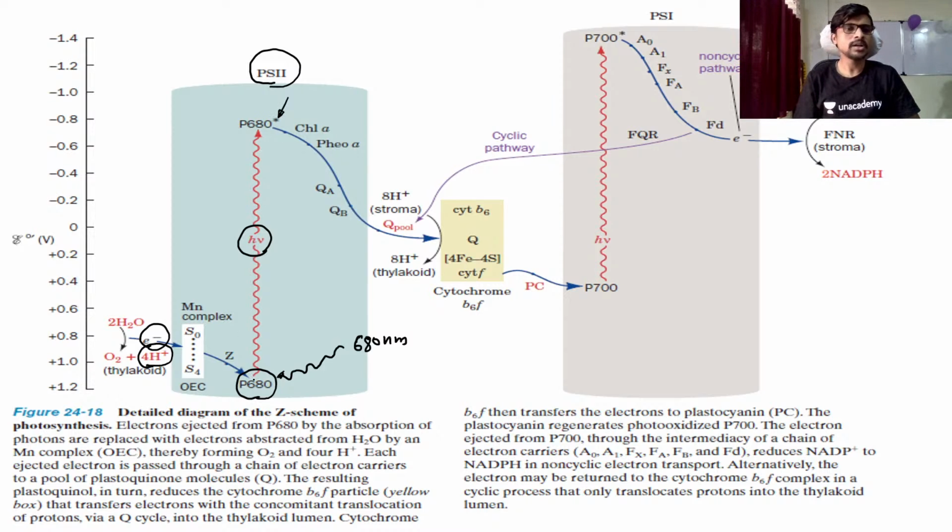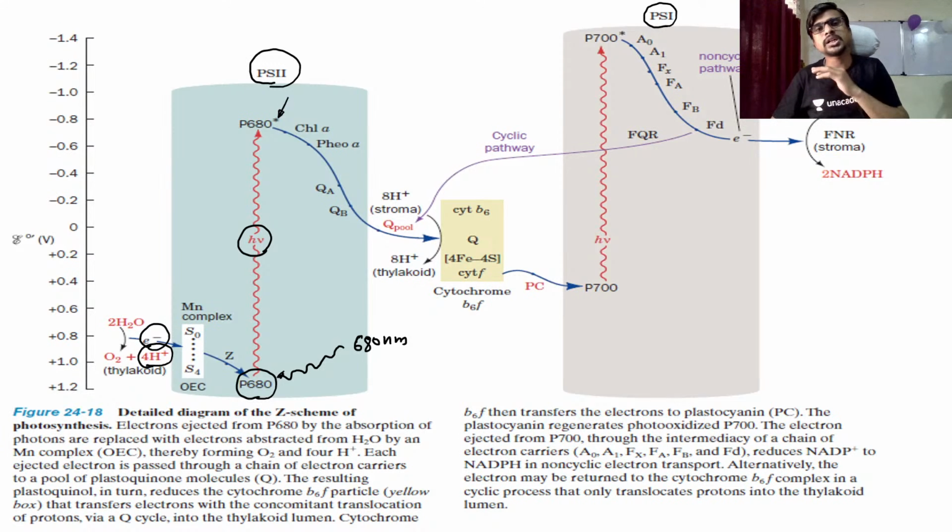This PS2 is working first. Why? When the scientists discovered the photosystems, photosystem 1 was discovered first, because the scientists found that photosystem 1 absorbs light at 700 nanometer. But later we found that another photosystem was already working before PS1, acting as an electron donor for PS1.